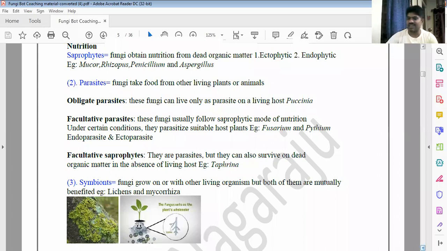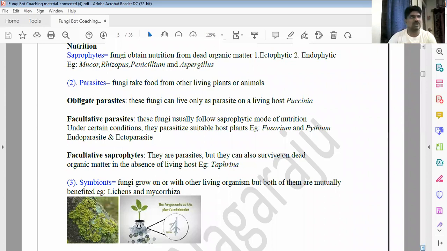You know the Puccinia, what disease is caused by Puccinia? The most important, even in theory, in competitive exams, even in general science, it is a most important question. The wheat rust. Leaf rust. Wheat rust disease, especially rust disease. Rust, red powdery patches. Rust means it's like kumkuma, red. Rust diseases.